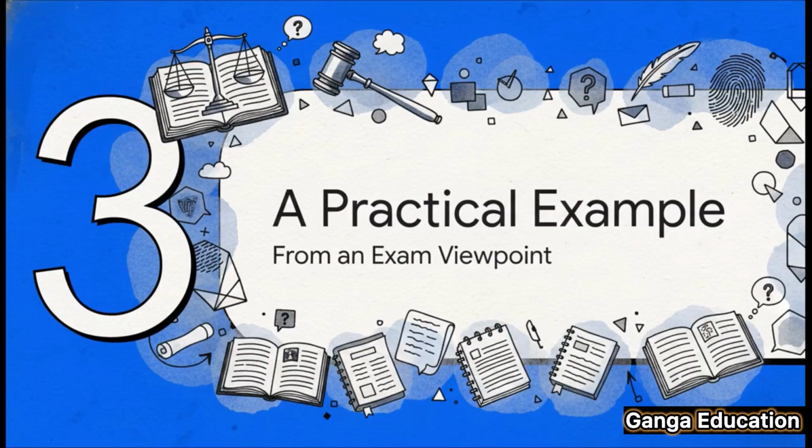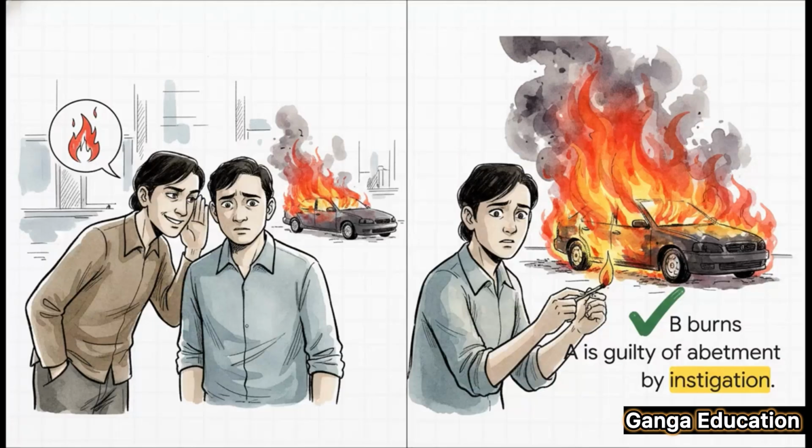Now, to really make sure we've got this down, let's look at a practical example. Pay close attention, because this is the kind of scenario you're very likely to see in your exam questions. Okay, so imagine this. A tells B, go burn X's car, and B actually goes and does it. In this situation, A is guilty of abetment by instigation. It's a textbook example, really, and it shows a direct line from the act of instigation to the crime itself.